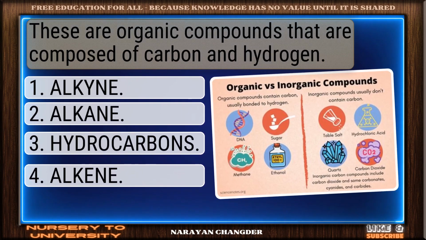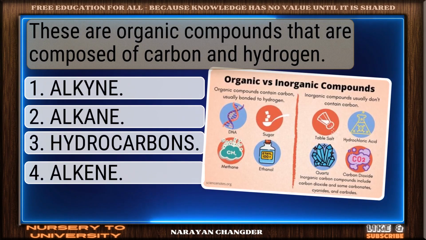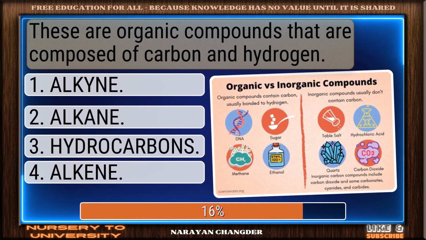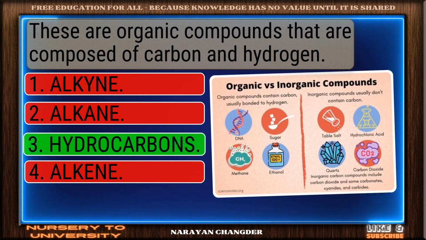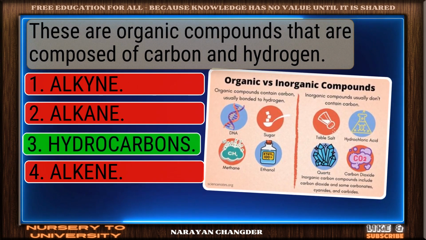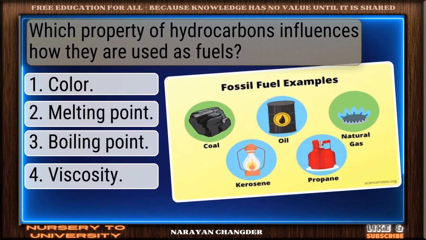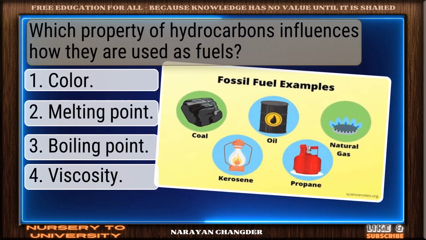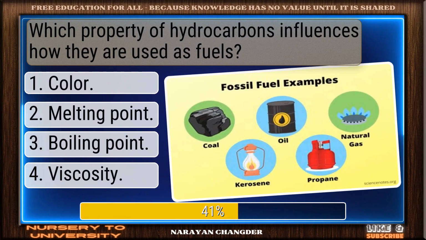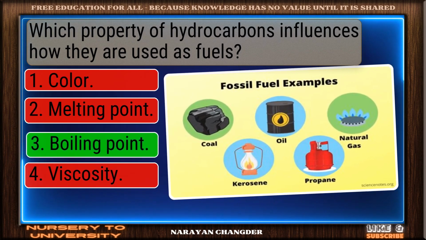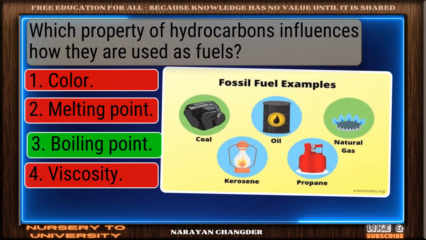These are organic compounds that are composed of carbon and hydrogen. Well reasoned. Hydrocarbons is the correct choice. Which property of hydrocarbons influences how they are used as fuels? Correct. Boiling point is the right answer.